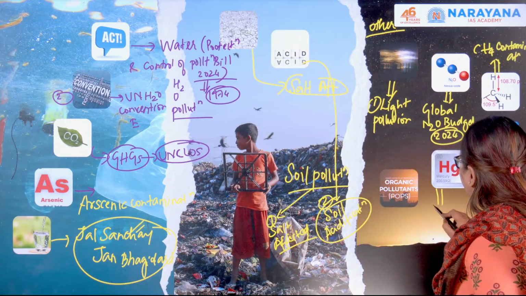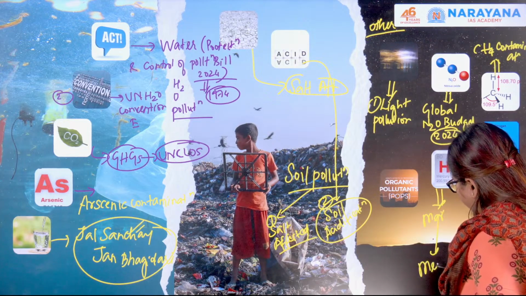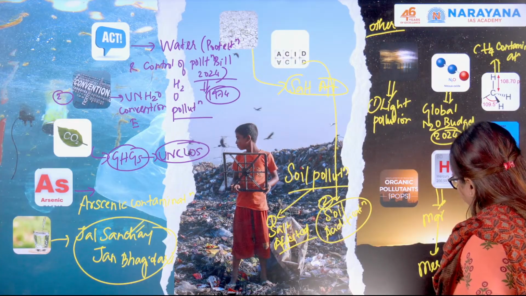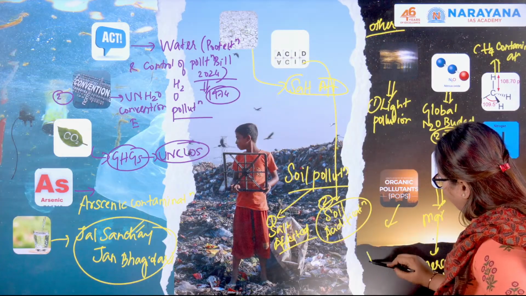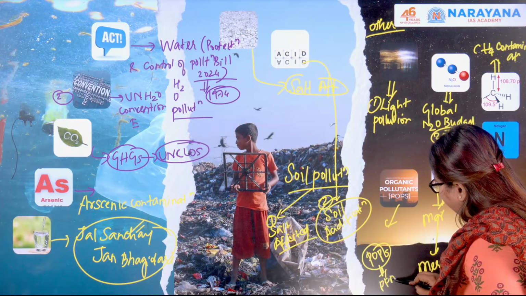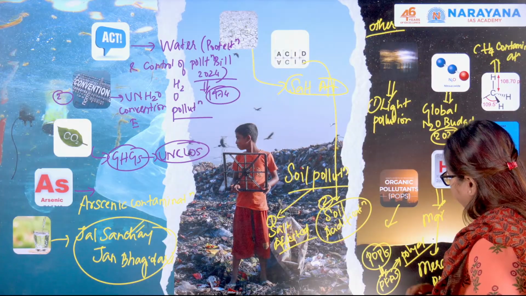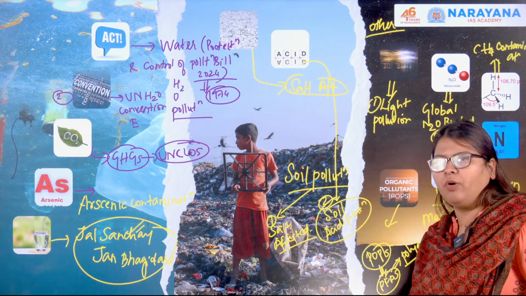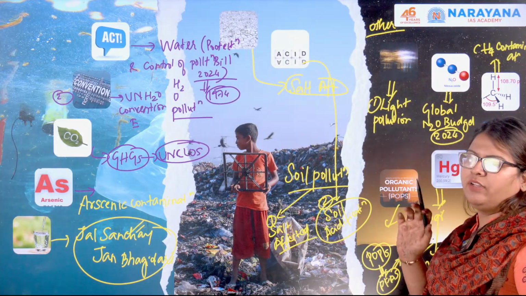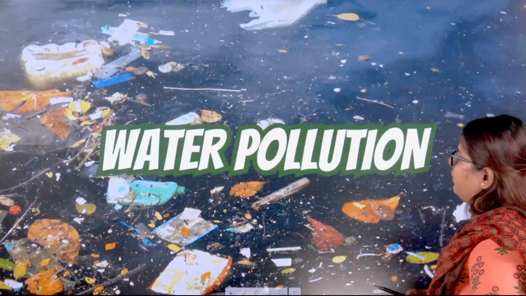Moving forward, we will also discuss mercury pollution. Let me write it here. We will discuss mercury pollution, and finally we will talk about pollution by persistent organic pollutants as well as PFAS, which are called perfluoro or polyfluoroalkyl substances. Okay, so this is the PFAS. These are all the different topics that we will be discussing today. I hope you got a hang of it.